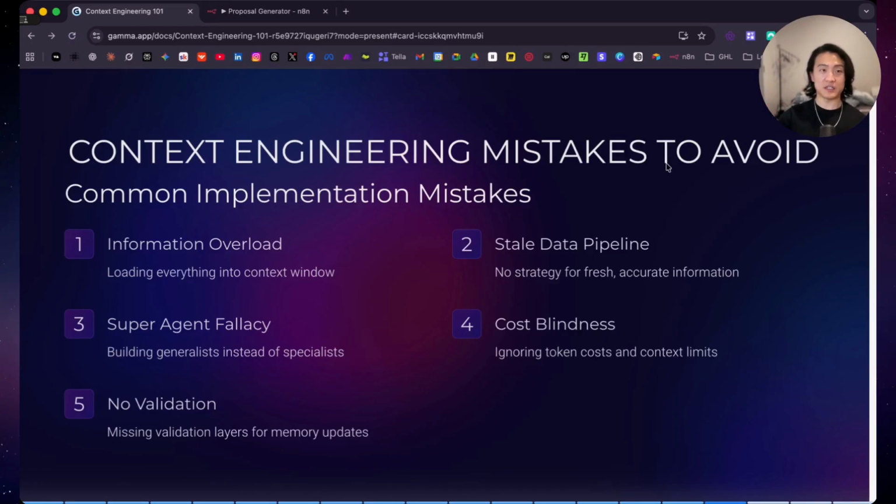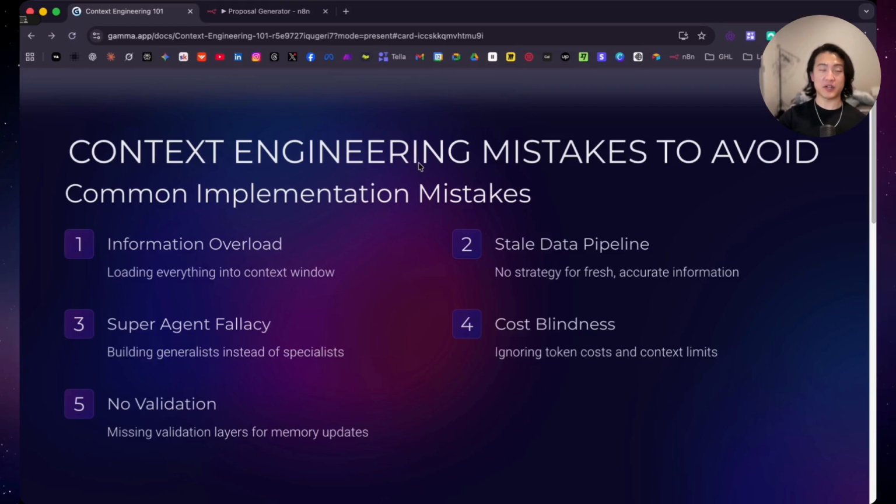And the fifth mistake is no validation, missing validation layers for memory updates. AI systems learn from interactions, but what if they learn the wrong information? I've seen customer service bots that learned incorrect policy information and started giving out wrong answers. And there were cases of chatbots providing unauthorized information to customers. That's why you need validation layers and security checks to prevent incorrect information from going out.